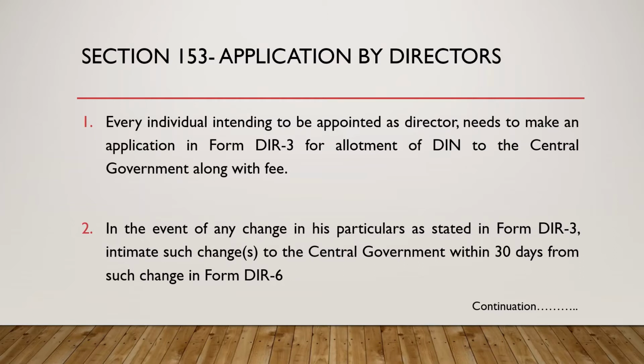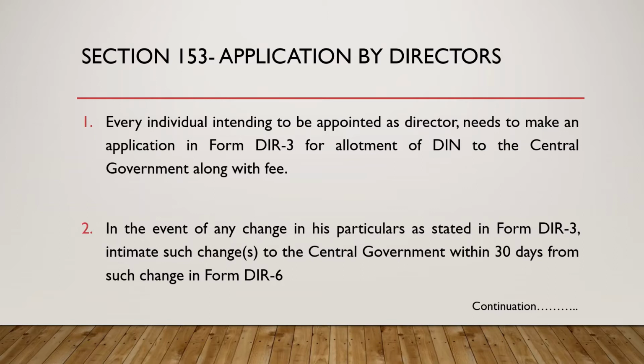The second point is, in the event of any change in his particulars as stated in form DIR3, he must intimate such change to the CG within 30 days from such change in form number DIR6. Friends, the first point is clear: whenever any individual wants to obtain a DIN number, they need to file an application. Application means we usually don't write a letter on white paper.